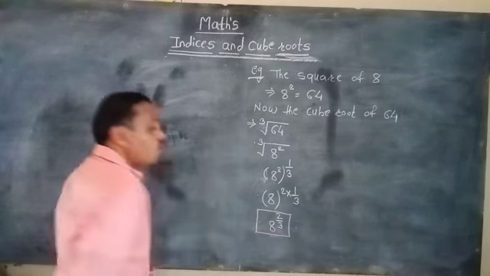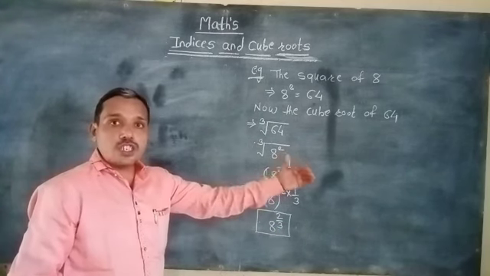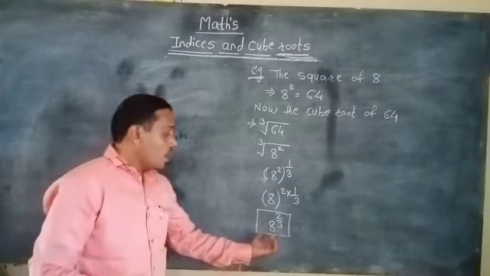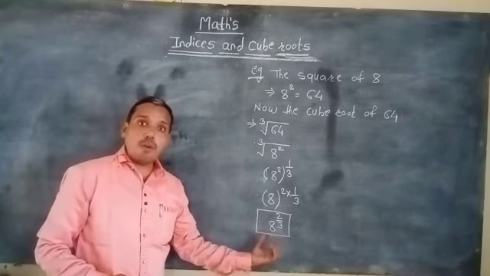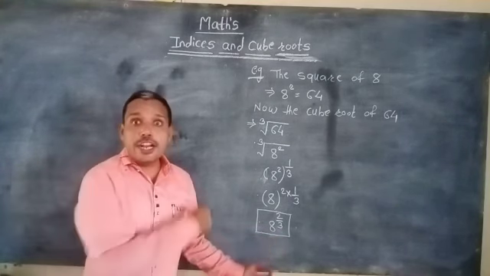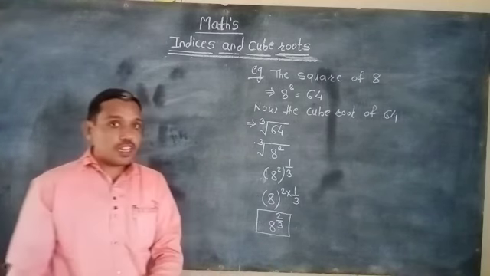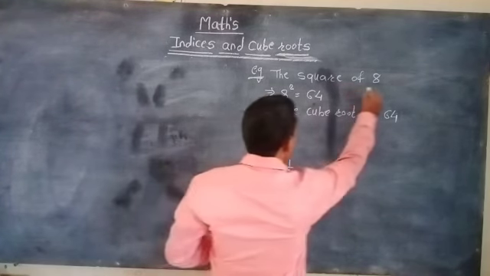That means we get the index in the rational form m by n. So how can it be read? It is the most important thing. What is this?